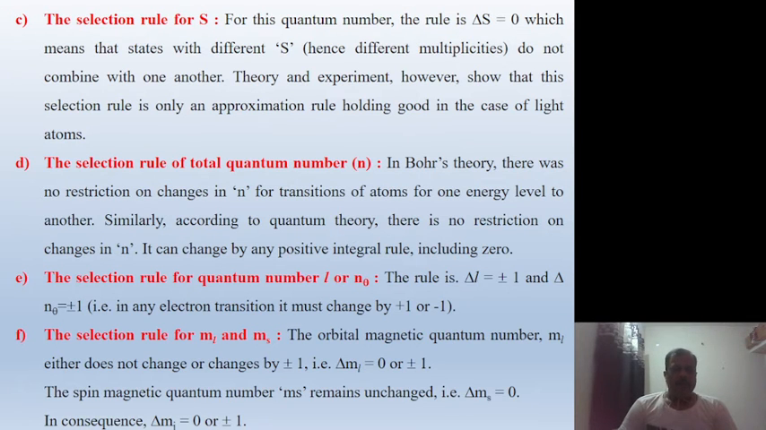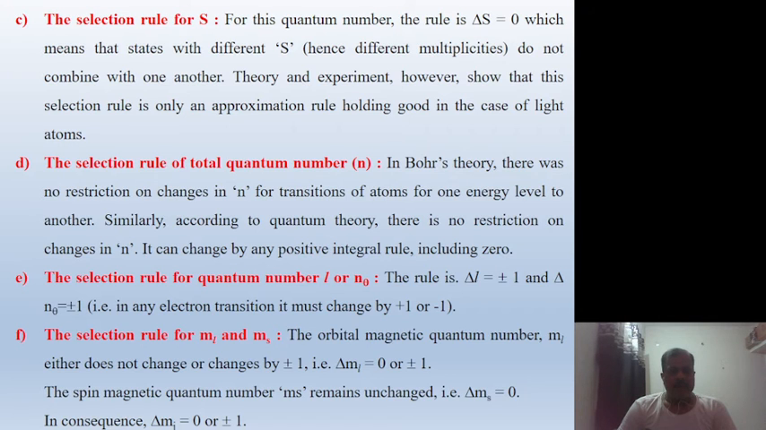The next one is the selection rule for the quantum number L, or n theta. The rule is delta L equals plus or minus 1 and delta n theta equals plus or minus 1. These are the same. That is, in any electron transition, it must change by plus 1 or minus 1.